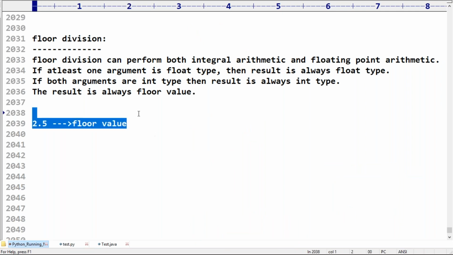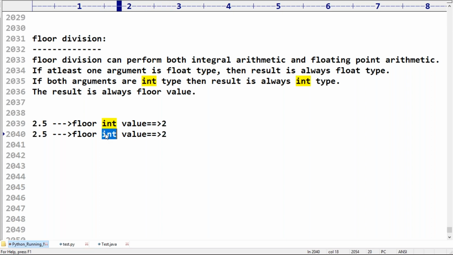Now floor value means floor int value, which is 2. Floor float value is 2.0. Remember carefully. Are you in the position to understand? Floor int value 2, floor float value 2.0.